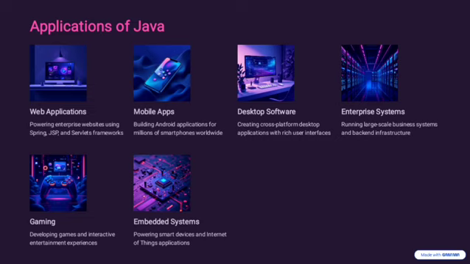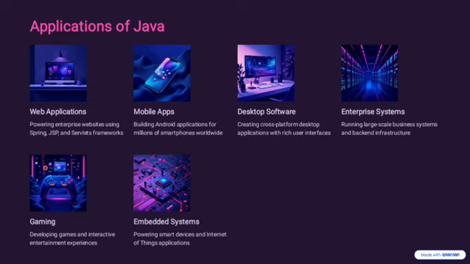And the next application is enterprise systems, running large-scale business systems and backend infrastructure using the Java language. The best example of enterprise systems is their use in banks, airlines and government systems. And the next important application is gaming, developing games and interactive entertainment experiences.